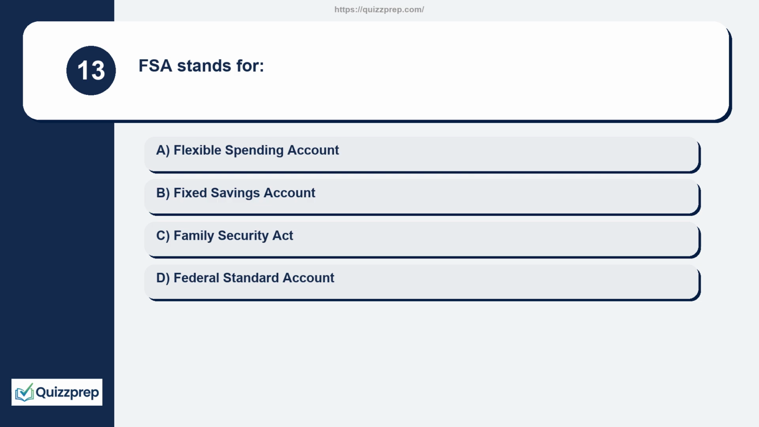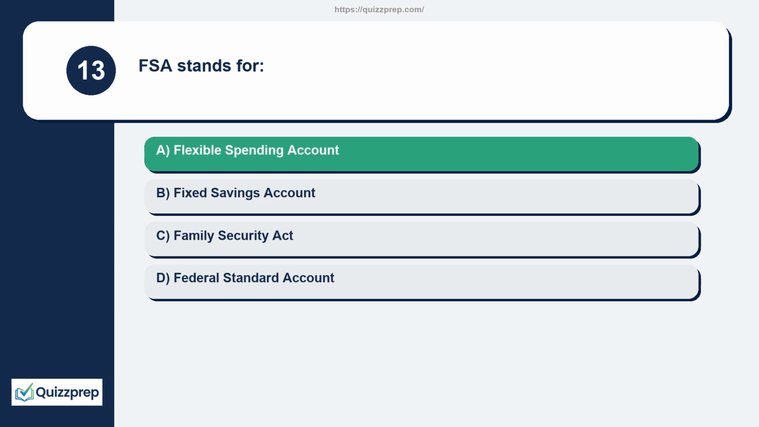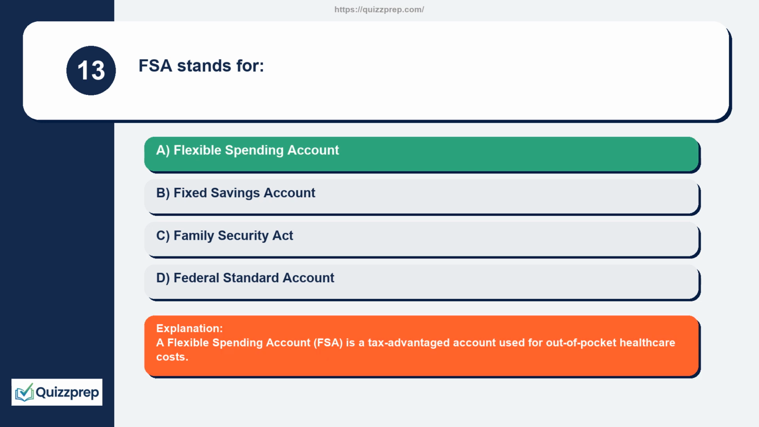Question 13. FSA stands for Flexible Spending Account, Fixed Savings Account, Family Security Act, Federal Standard Account. A flexible spending account, FSA, is a tax-advantaged account used for out-of-pocket healthcare costs.